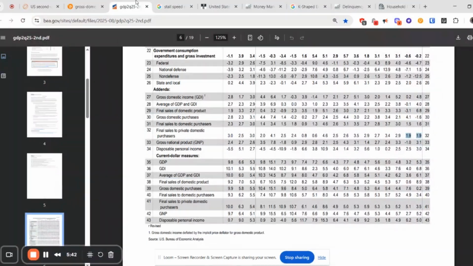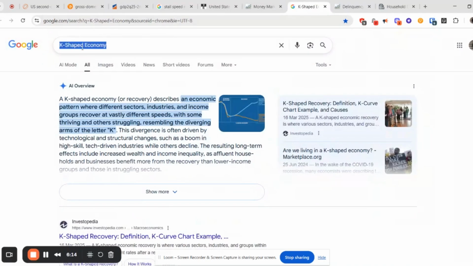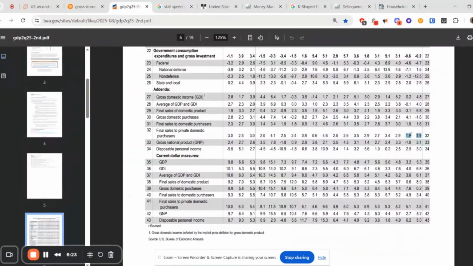And you can think about different types of sectors in the economy at the moment, or different businesses. Obviously, the businesses that are thriving at the moment are anything in relation to AI, data centers, and software to a certain extent. The areas of the economy that are not necessarily that favourable, or the flavour of the month or the year, are, let's say, commercial property and anything in relation to retail. So these are just things to be aware of, different types of terminology. You might hear this over the next couple of months, a K-shaped economy, and a stall speed, in relation to the economic growth rate of private businesses, basically.